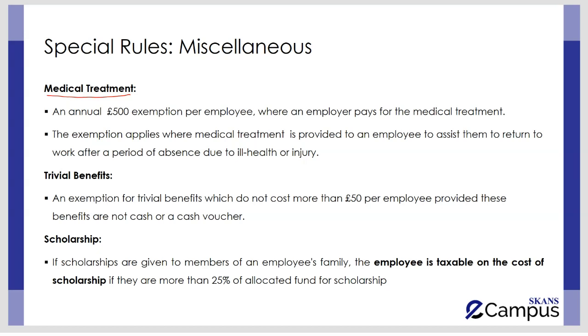Here comes a very short benefit, and that is about medical treatment. An annual figure of 500 pounds for each employee is said to be exempt if it is provided to an employee for the sake of his medical treatment. But this exemption would apply where medical treatment is going to be provided to an employee in order to assist him to return to work after a period of absence due to ill health or injury.